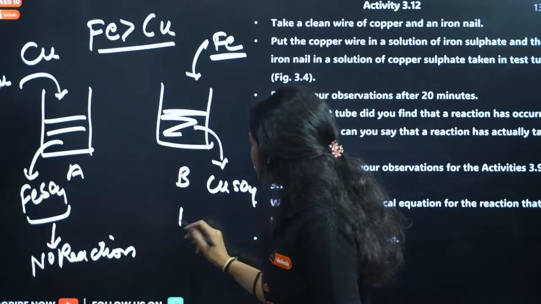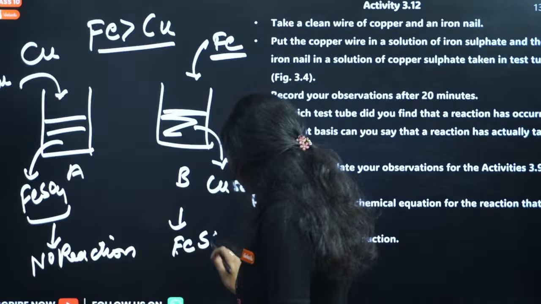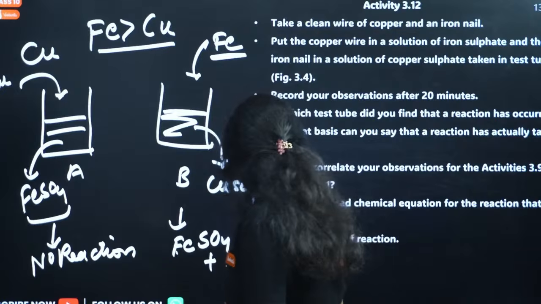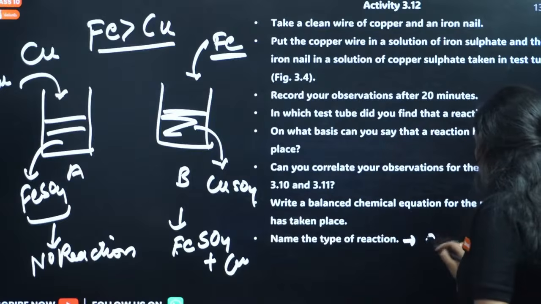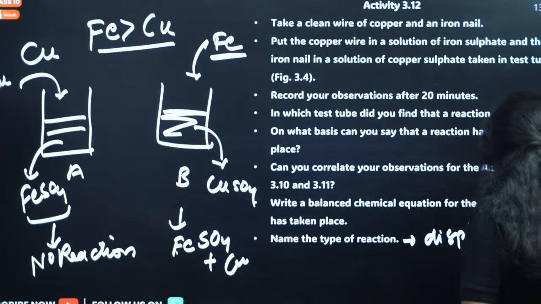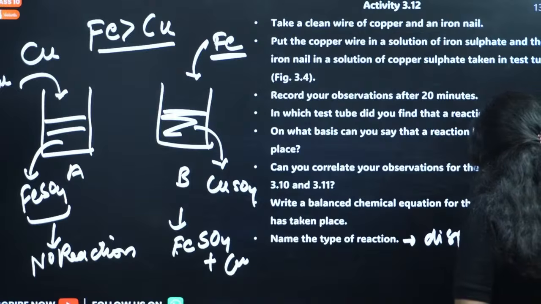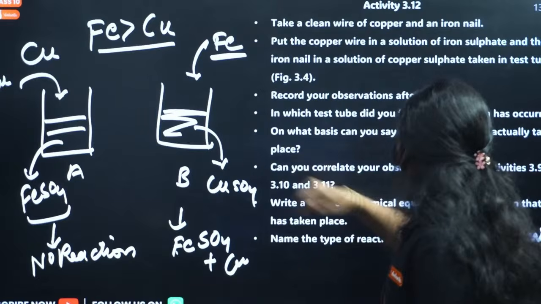So what will we get? This is the reaction: iron sulfate plus copper. What is the name of the reaction? Name the type of reaction. The reaction is a displacement reaction. This is the balanced chemical equation.